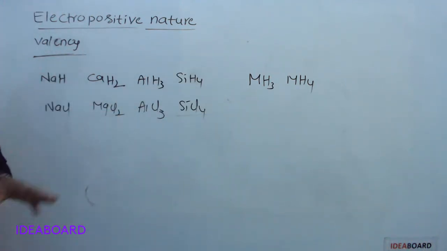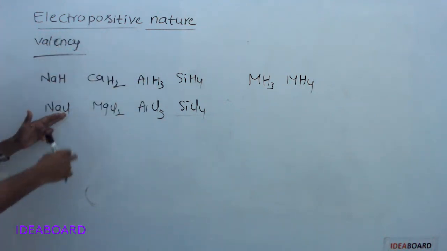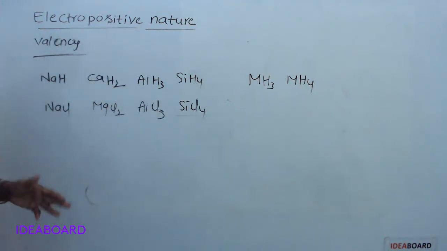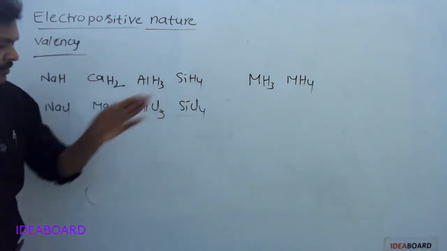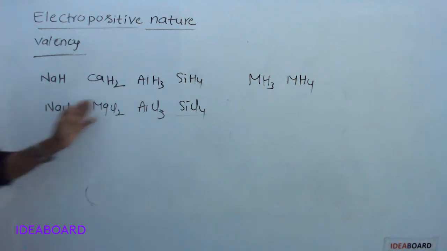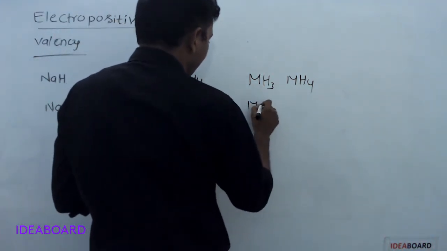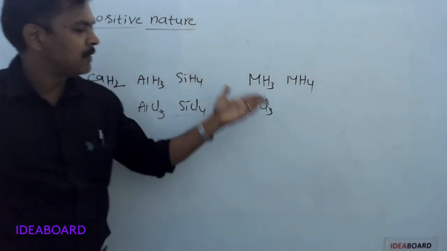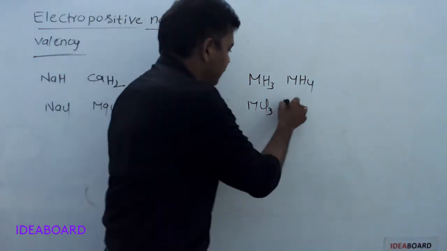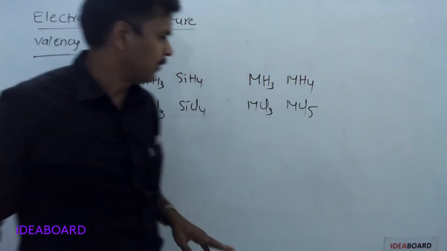With respect to chlorine, valency means the combining capacity of an element with the number of chlorine atoms, just as with respect to hydrogen it is the number of hydrogen atoms. If an element M has the chloride formula MCl3, then the valency of M is 3. If it forms MCl5, the valency of M is 5.